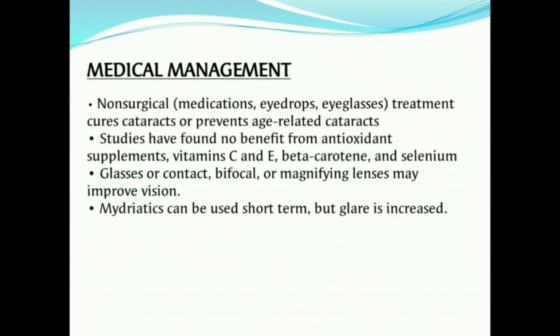Non-surgical treatment cures cataracts or prevents age-related cataracts. Some of the non-surgical treatments are medications, eye drops and eyeglasses. Studies have found no benefit from antioxidant supplements, vitamin C and E, beta-carotene and selenium. Glasses or contacts, bifocal or magnifying lenses may improve vision. By using glasses or magnifying lenses, the vision of the person suffering from the cataract may improve. Mydriatics can be used short term but glare is increased.